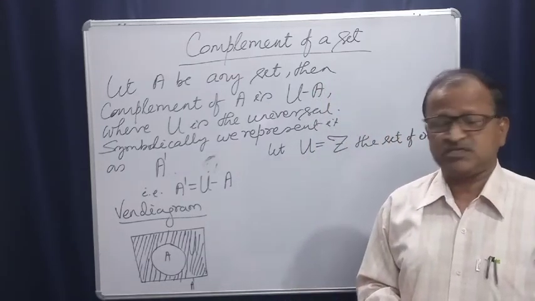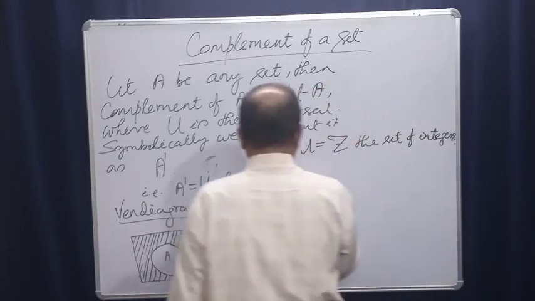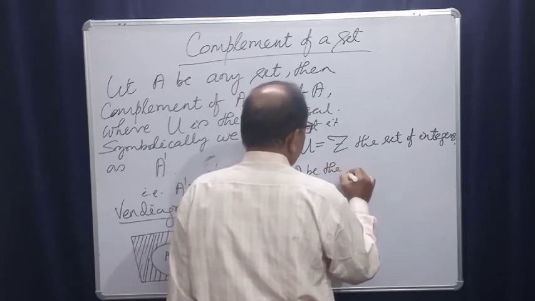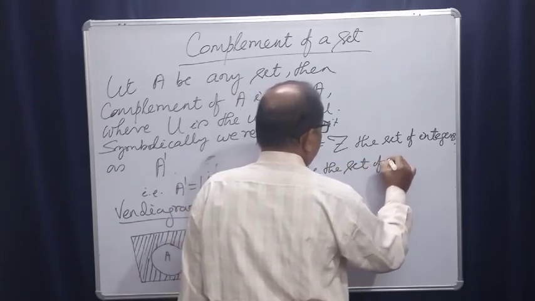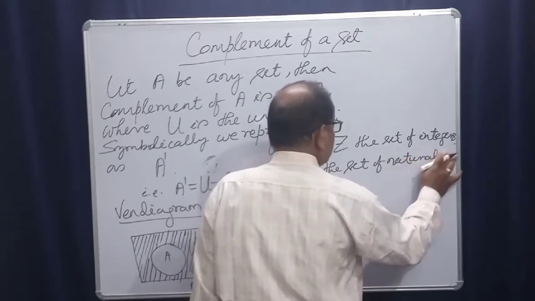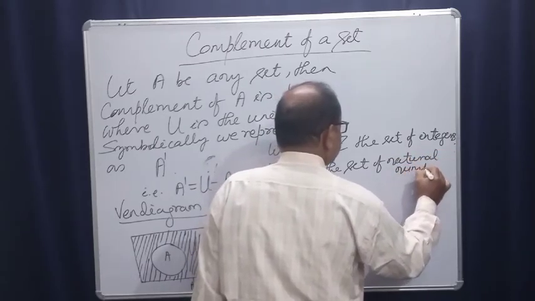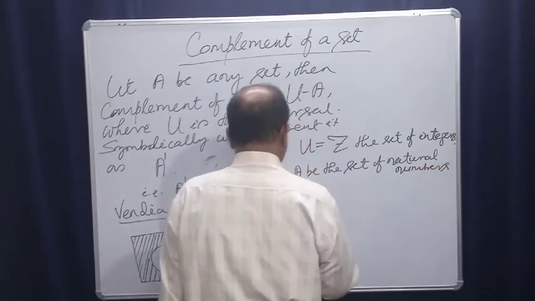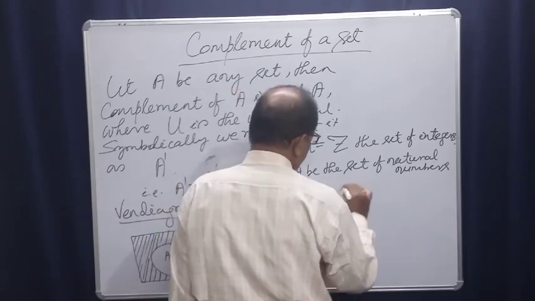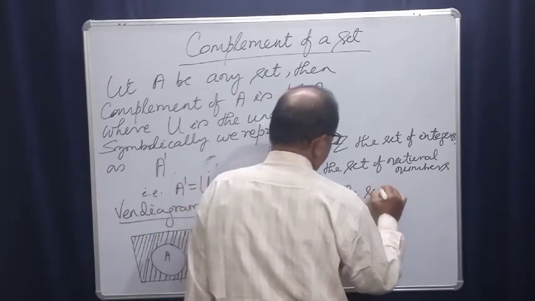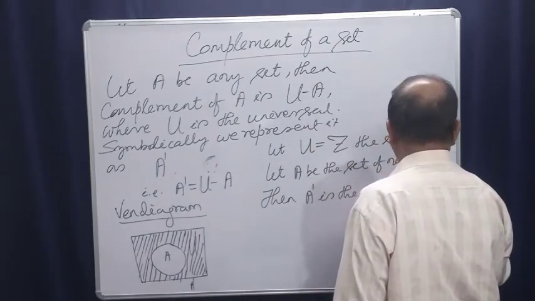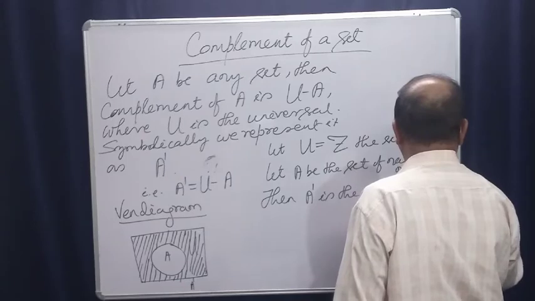Suppose this is our universal set, then let A be the set of natural numbers, then A complement is the set of negative integers, right?